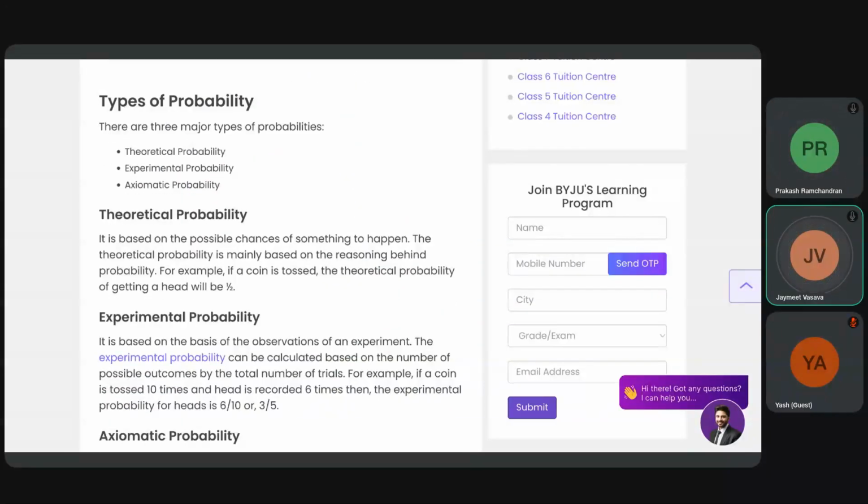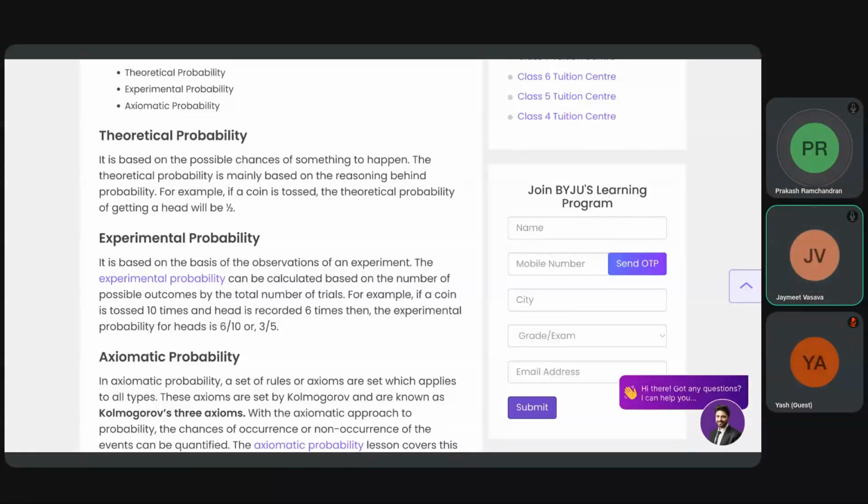Now there are three major types of probability: theoretical probability, experimental probability, and axiomatic probability. Theoretical is based on just chances, that something will happen. And in a coin it is 50%. That we know. That is theoretical. But actually, in an experiment, does it happen that way?